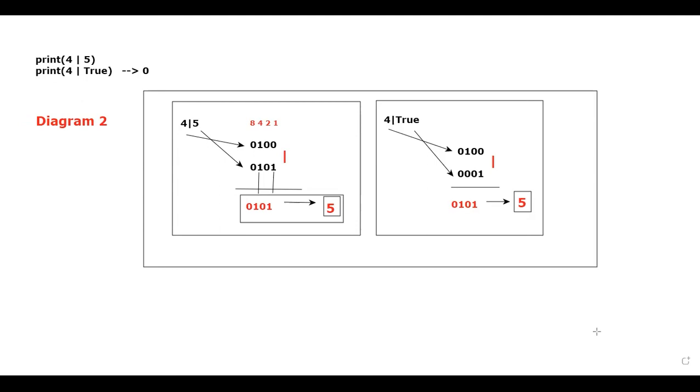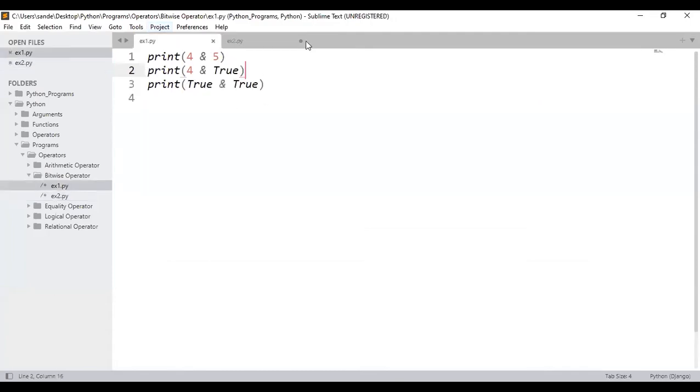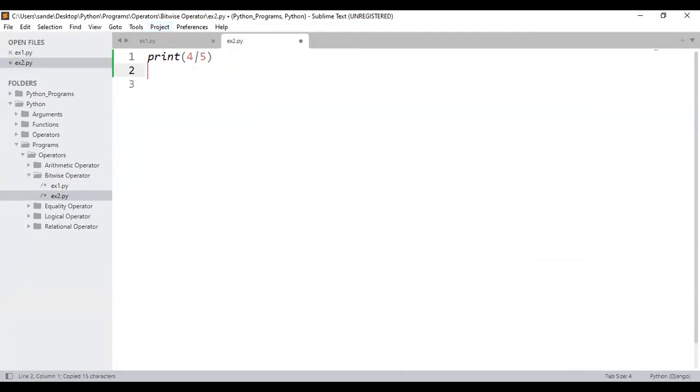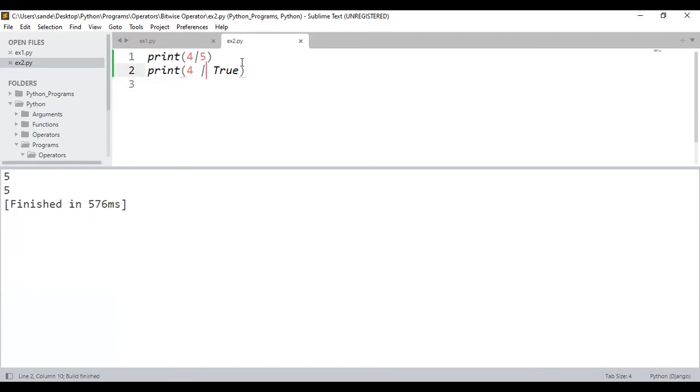Let me go back to the notes. That is the program. If I save and execute, let me copy this and paste it here. Instead of AND, I'll just write OR. If I execute, see here, don't you think I got the output as what? 5, 5. Is that clear? Please do respond. Is that clear for everyone? Hope that everybody would have understood.